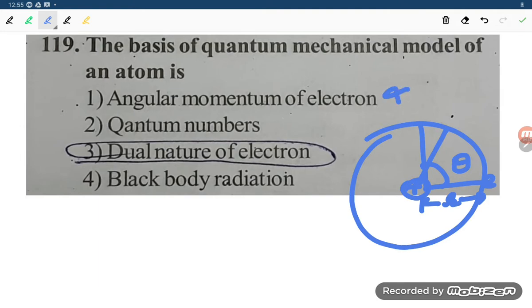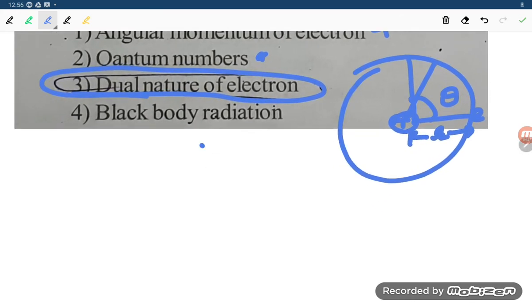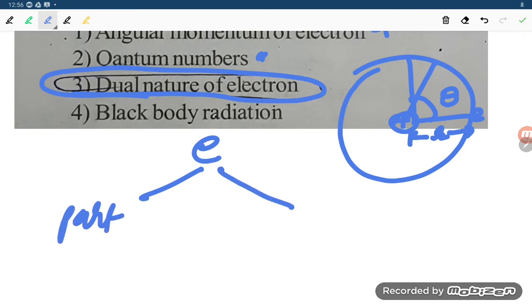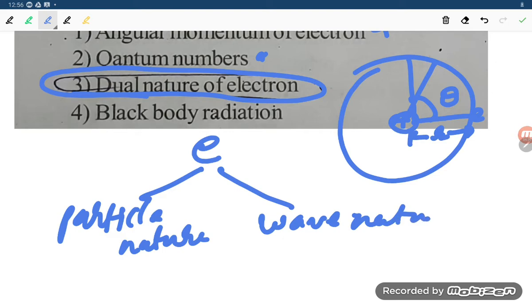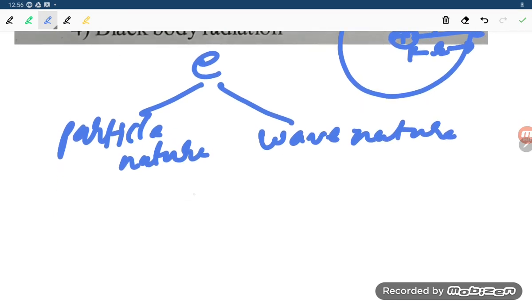Quantum numbers, no, not. Dual nature of electron. For the quantum mechanical model, the most fundamental principle is the dual nature of electron. It means the electron has two natures. First is the particle nature, and second is the wave nature. And how can you define it? That is from the de Broglie equation.